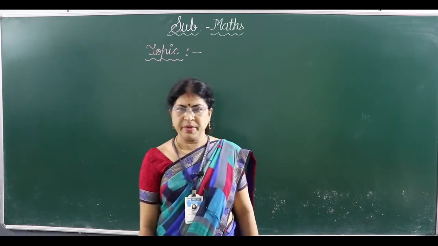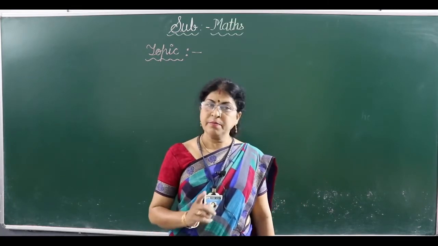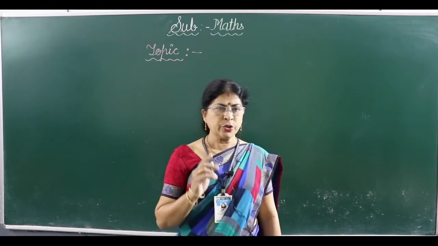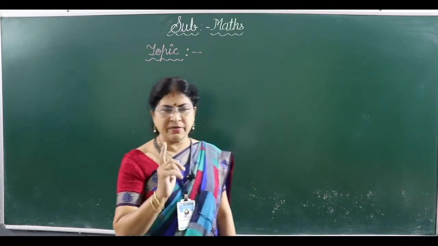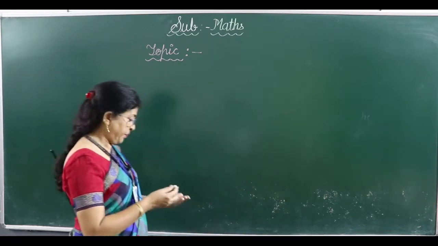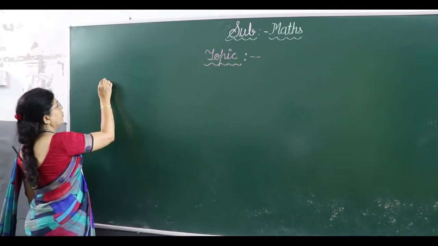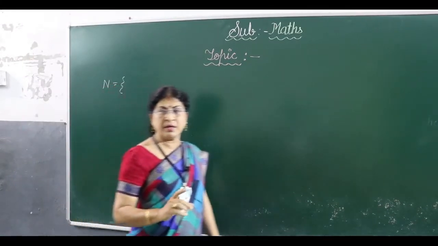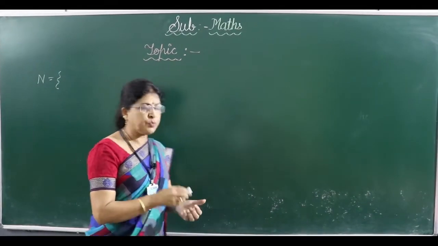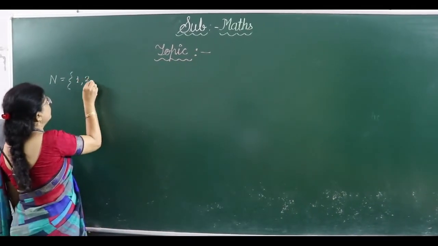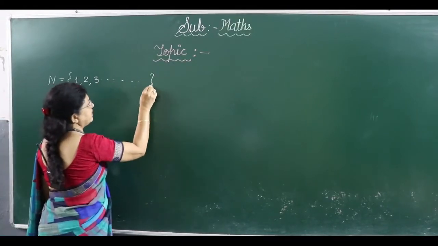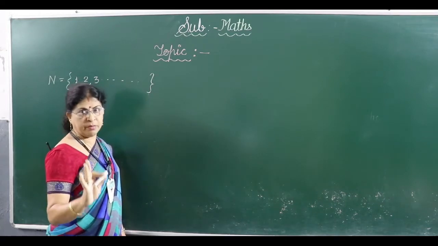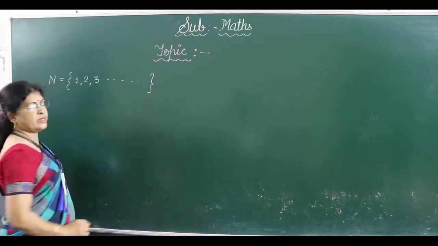Before starting today's topic, we will revise some terms which we have learned last year. Okay, so first we will start with natural numbers. Now first you tell me what are natural numbers. Natural numbers are counting numbers, right? It starts from 1, 2, 3 and so on up to infinity. It has no end. Means there are uncountable natural numbers, right? So till infinity natural numbers are there.